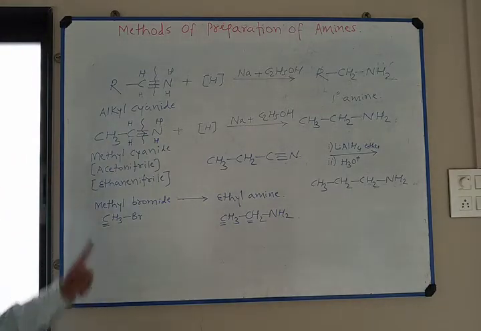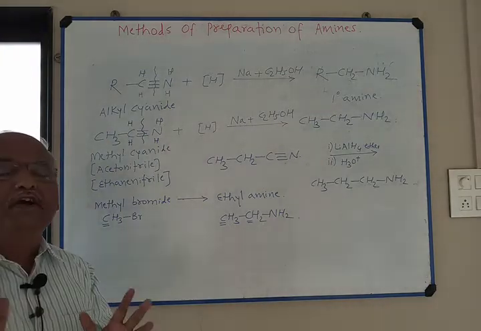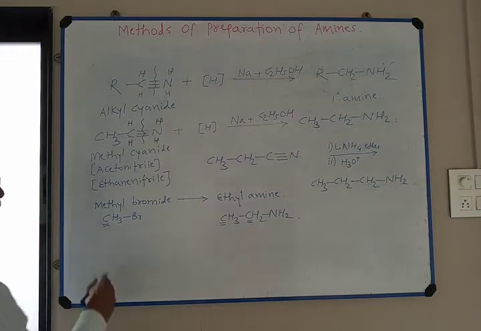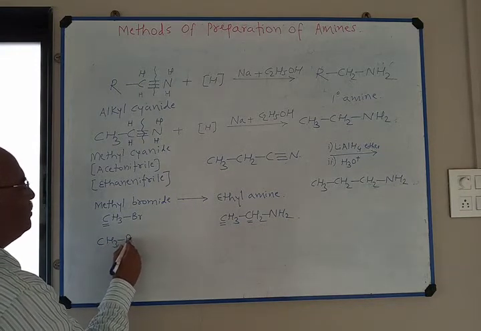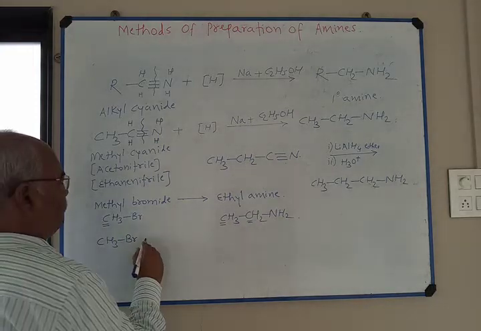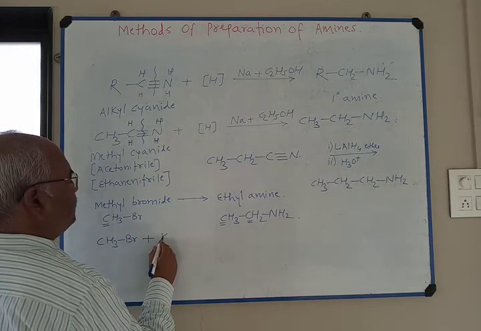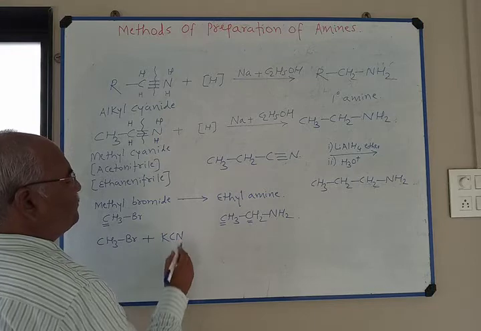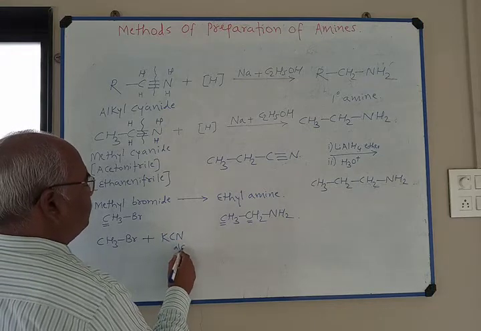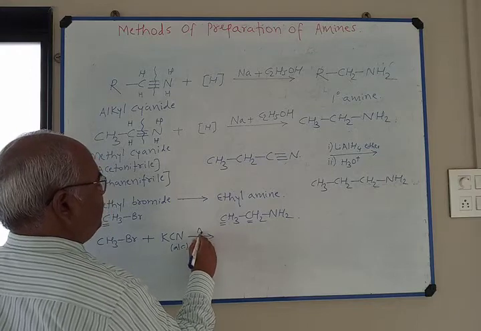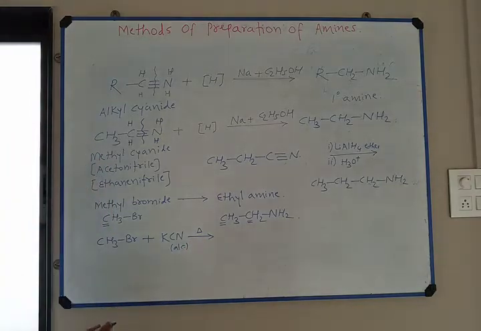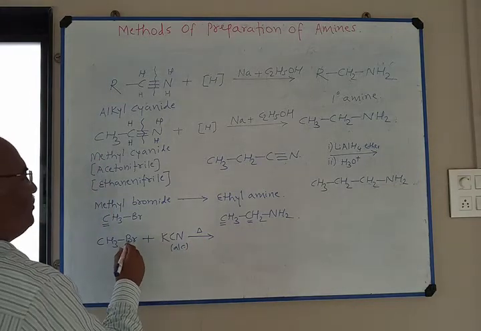This conversion is two-step conversion. Look here, I take CH3Br, methyl bromide, plus potassium cyanide, KCN, alcoholic. Methyl bromide is heated with alcoholic potassium cyanide.